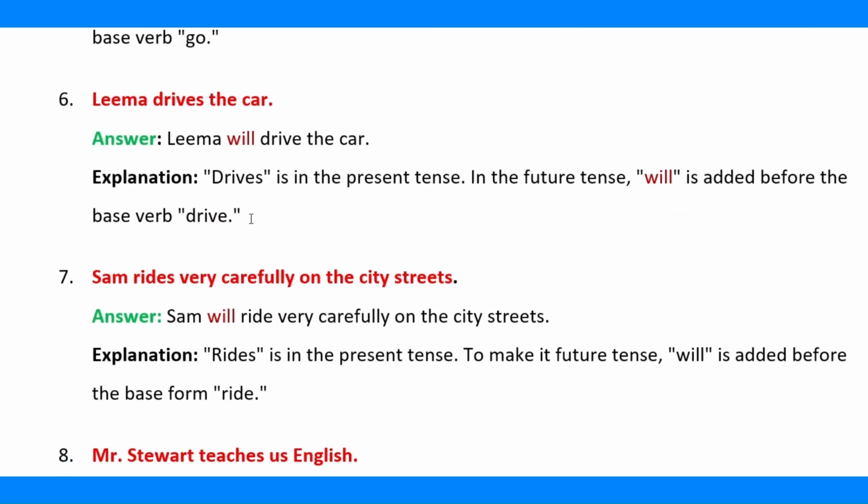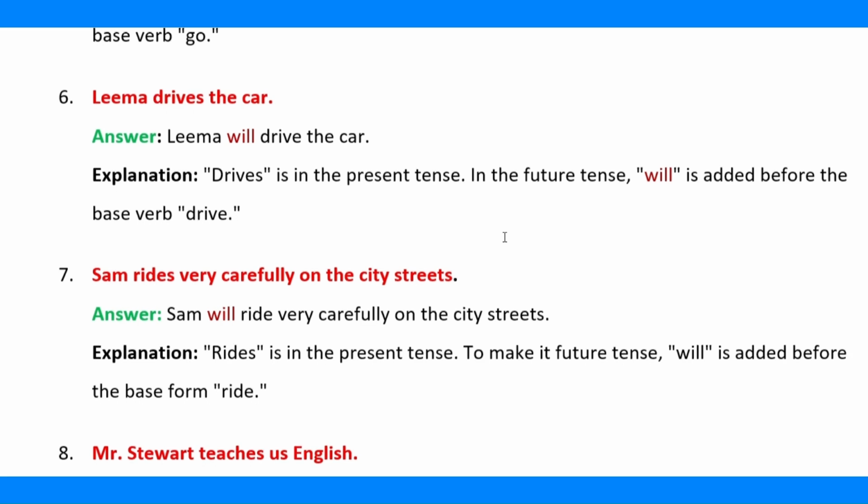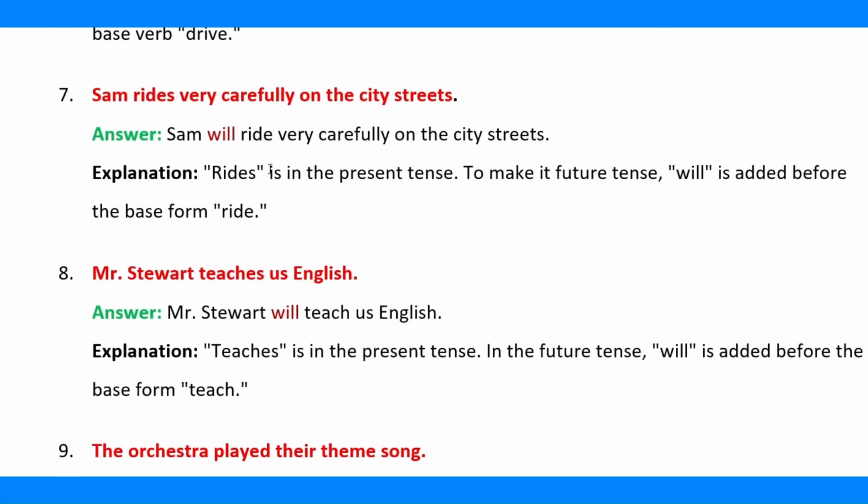6. Lima drives the car. Answer. Lima will drive the car. Explanation. Drives is in the present tense. In the future tense, will is added before the base verb drive. 7. Sam rides very carefully on the city streets. Answer. Sam will ride very carefully on the city streets. Explanation. Rides is in the present tense. To make it future tense, will is added before the base form ride.